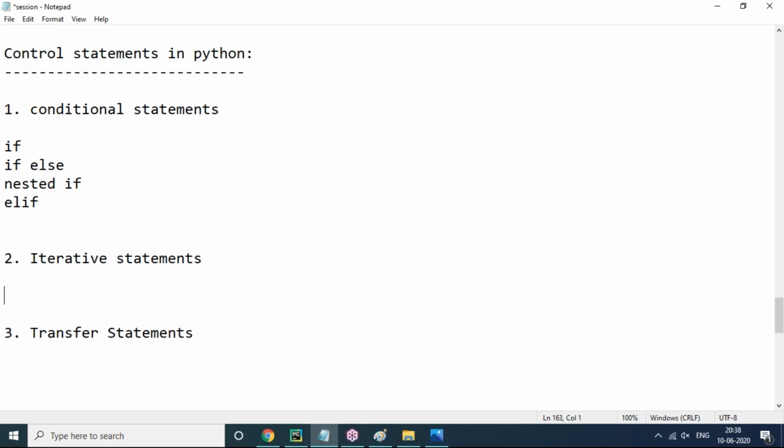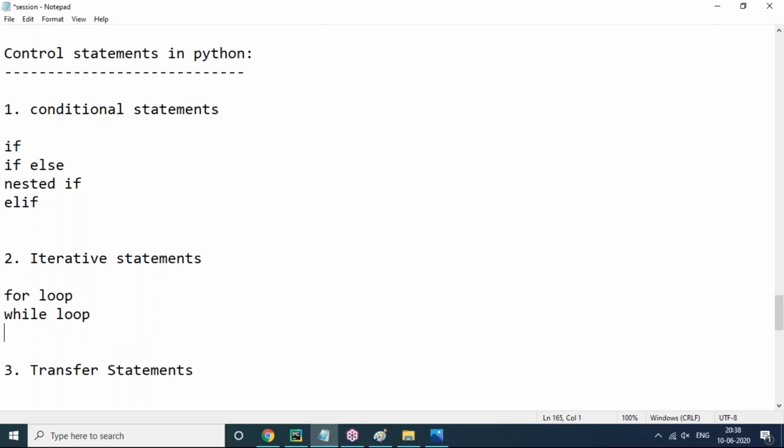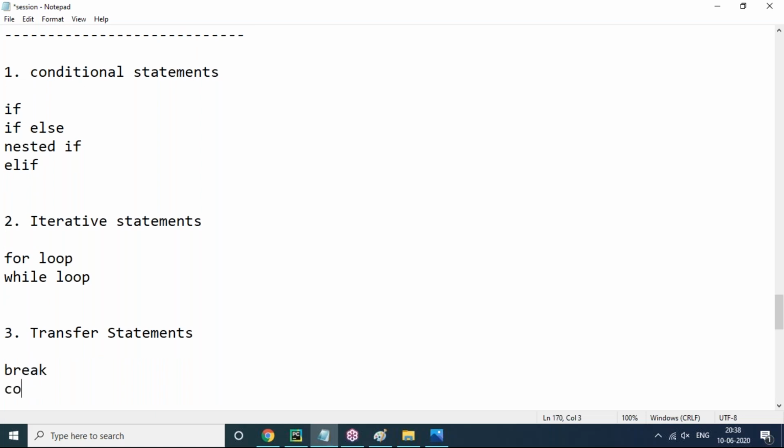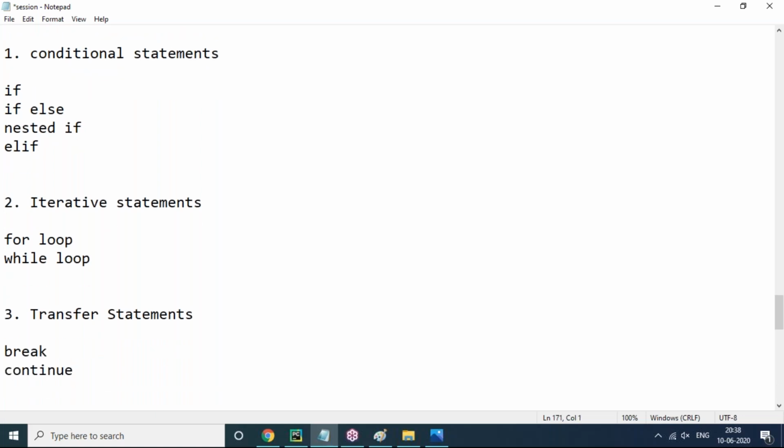Now iterative statements are two. One is the for loop, next one is the while loop. And there is no do while loop in Python. Now coming to transfer statements, they are three types. One is break, next one is continue, next one is pass. These are all transfer statements.